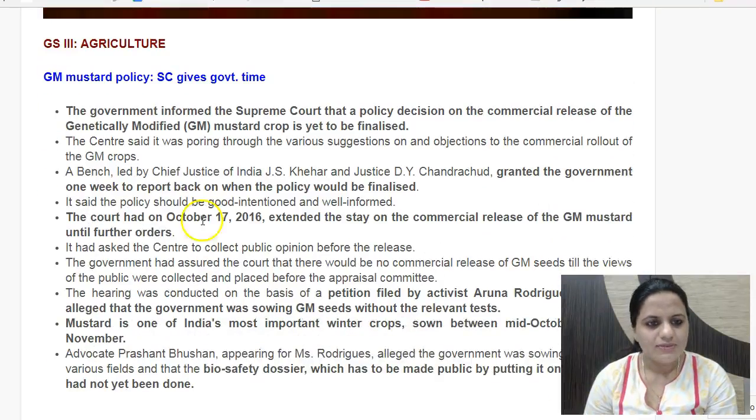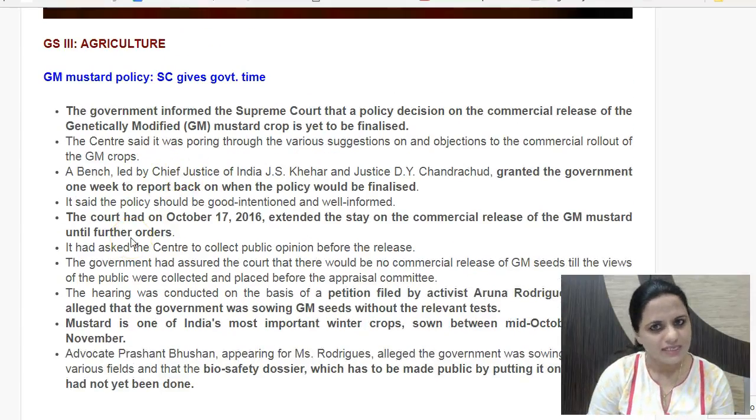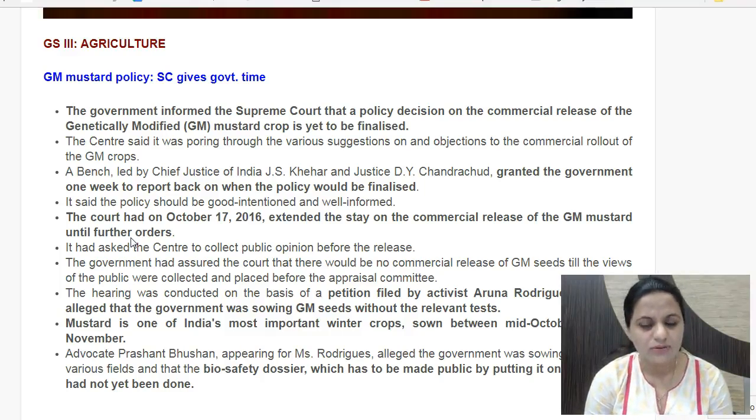Then the next news item is GM mustard policy. Supreme Court gives government time. Yesterday we discussed everything about GM mustard, DMH11, the Dhara mustard hybrid variety. This DMH11 has been developed in India by Delhi University agro scientist Mr. Deepak Pental. GM mustard DMH11 has been given approval by GEAC, the Genetic Engineering Appraisal Committee.